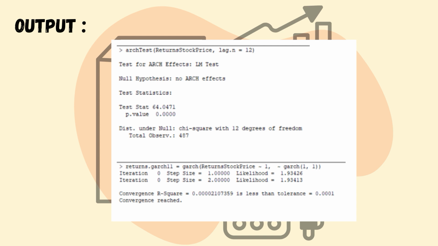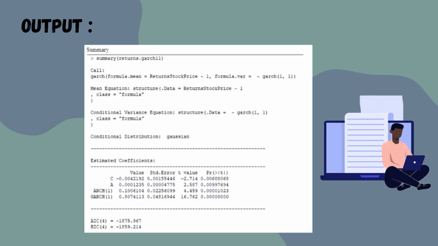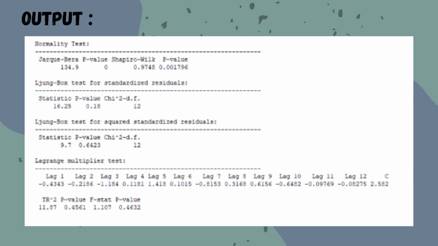For the next diagram, we use the dataset of return price to estimate the univariate GARCH model. These are the coding of the GARCH diagnostic, which has the summary of GARCH data, autocorrelation test, and ARCH test. The data above is the summary of GARCH data. This data is another part of the summary of GARCH data.